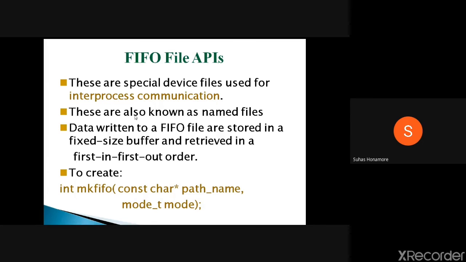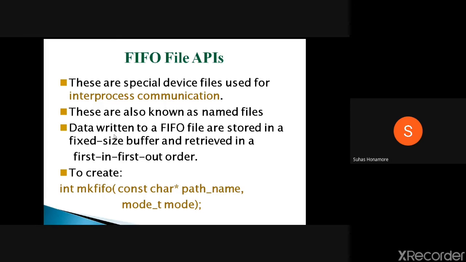Okay, so for interprocess communication, normally we have the FIFO. You can create this FIFO by using mknod or mkfifo. You can create it in both ways, mknod or mkfifo. FIFOs are also known as named files. So one more name for it is named files.